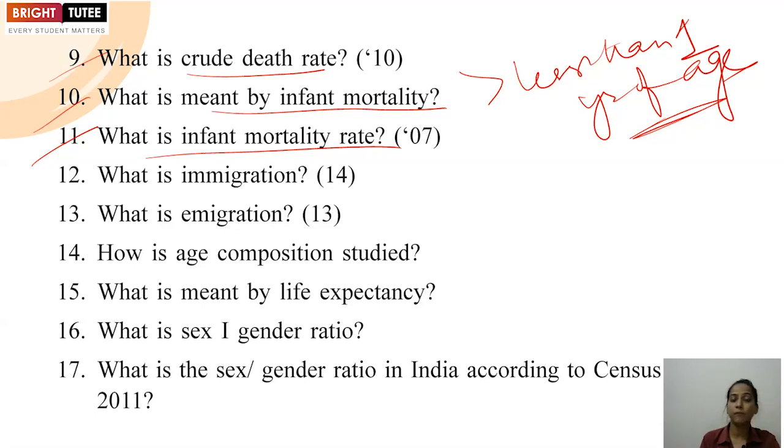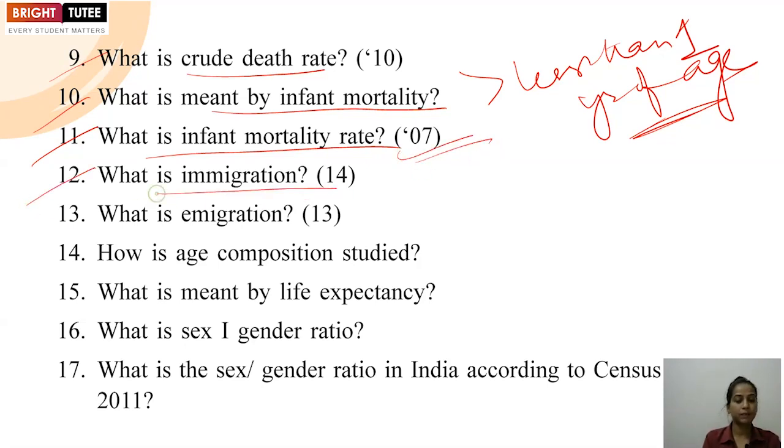That is the answer for this mortality rate.